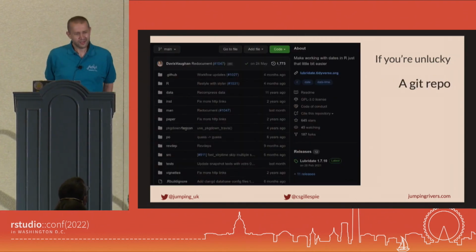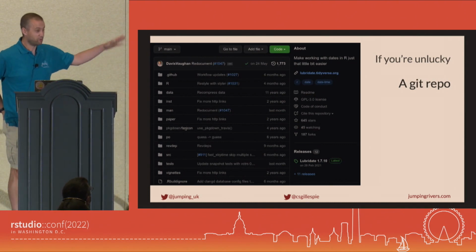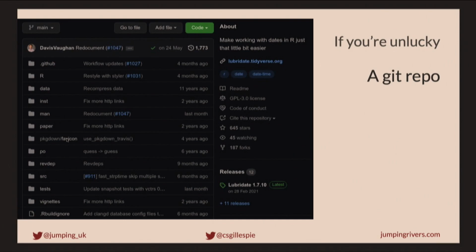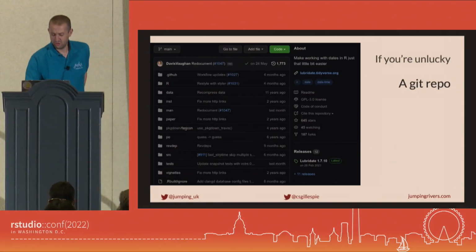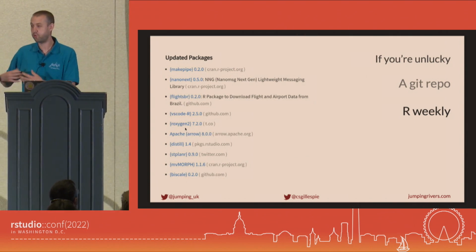If you're unlucky, you might have to go to the Git repo. This is libera's Git repo, just trying to keep a consistent style. And it's not bad, right? In the grand scheme of things, going through someone's Git repo is definitely better than nothing. You might just be relying on something like R Weekly to help you figure out what's going on.